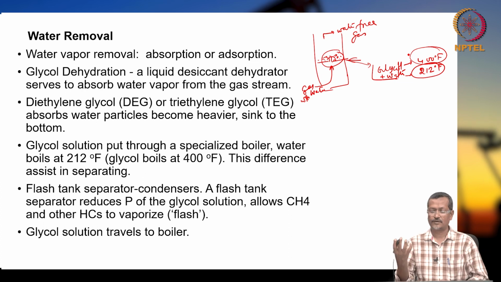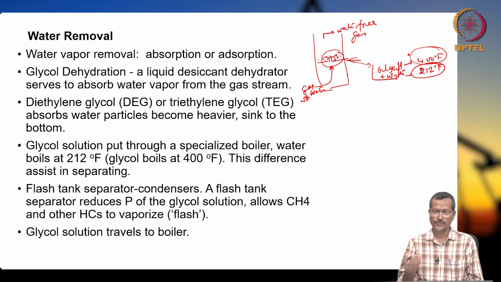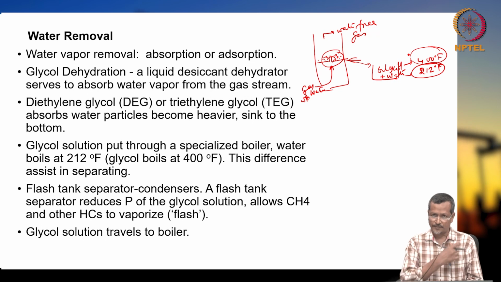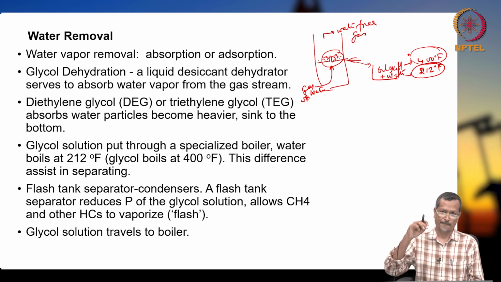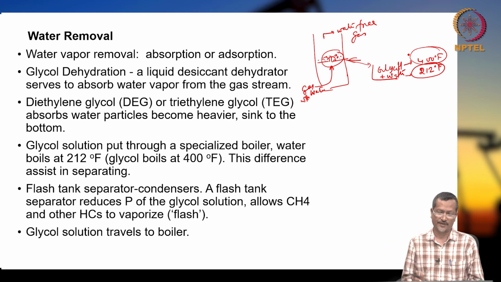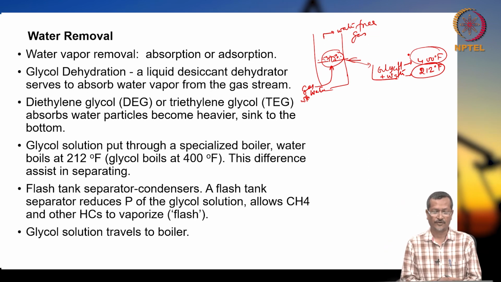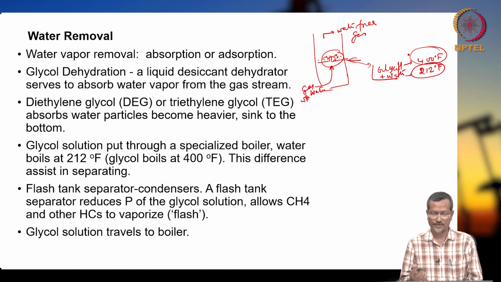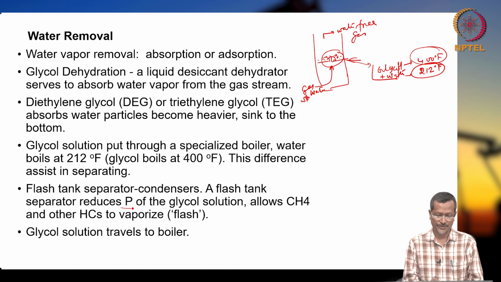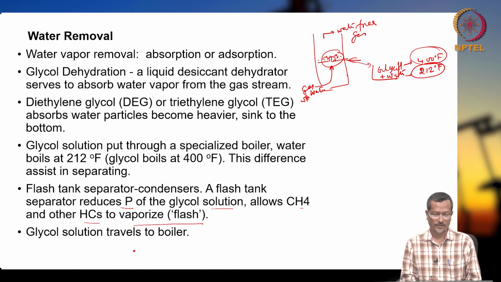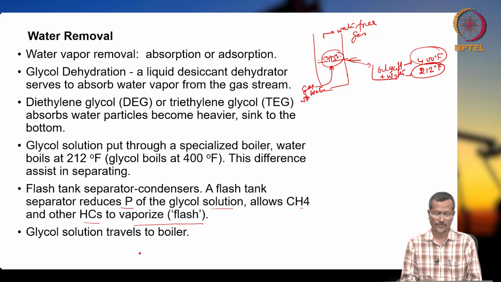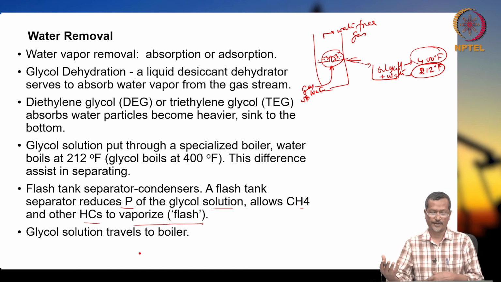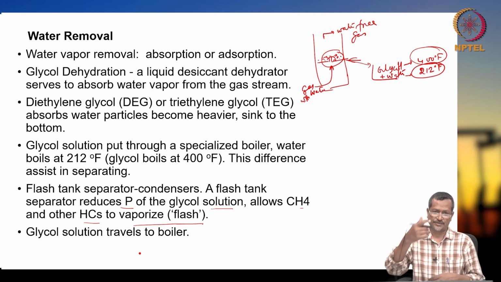Then that glycol, without water, you use again inside your system: pass water plus gas, water will be absorbed, and you take the gas out. That is how this glycol dehydration unit works. The flash tank separator, which is a condenser, reduces the pressure of the glycol solution and allows methane and other hydrocarbons to vaporize, or flash. The glycol solution then travels to the boiler to be boiled again, and you flash it again. So the cycle goes on.